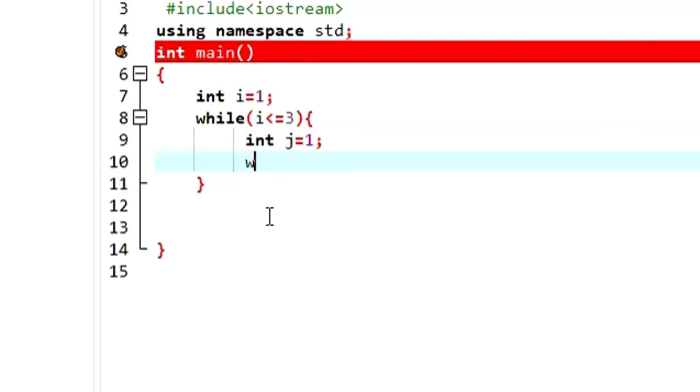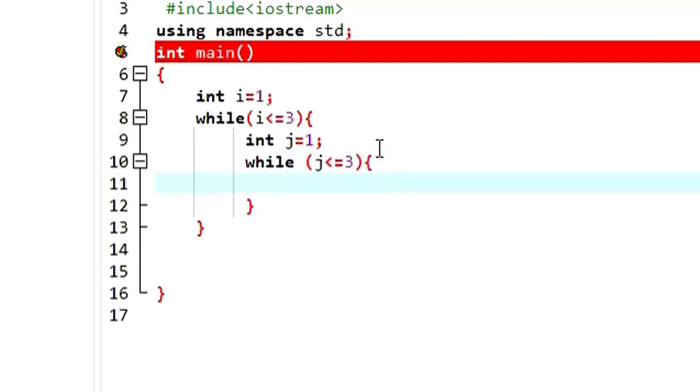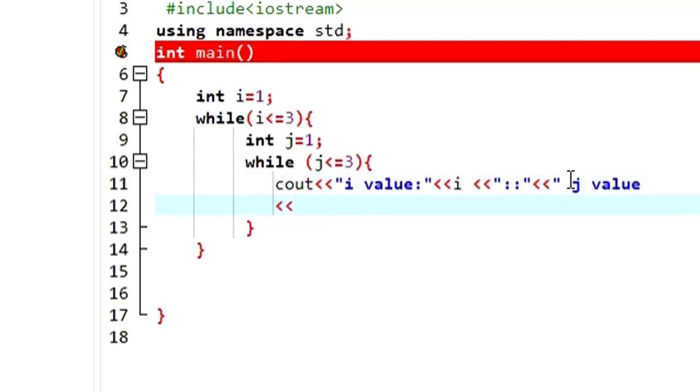Now I am going to have another while loop. This while loop is going to take the condition as j less than or equals to, let's say 3. Then if this one is true, this one needs to have a body of the loop, right? In this body of the loop, what I want to print is just the I value and the j value. So I'm going to put I, and then let me just have these 2 colons, and then I wanted to print, I missed the double quotes here, j value. So j value will be printed from the variable j, and then I just want to end L. I hope everything is clear, right?